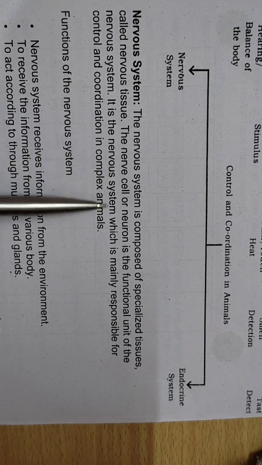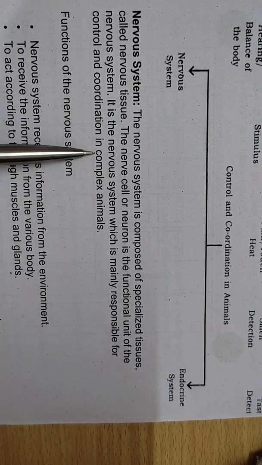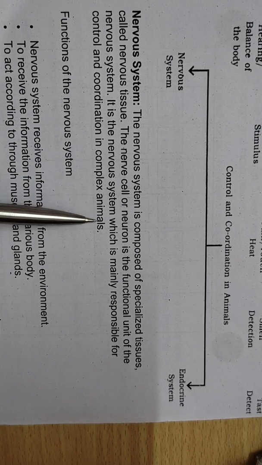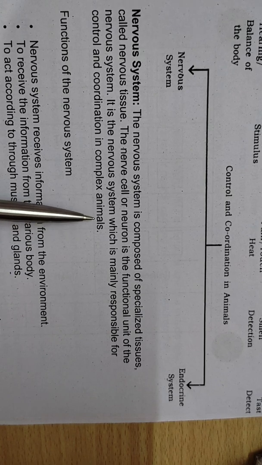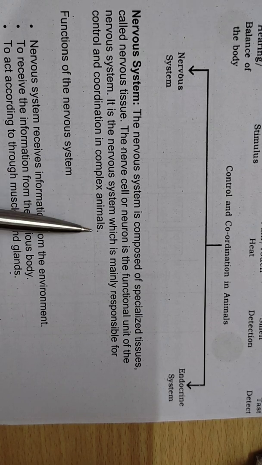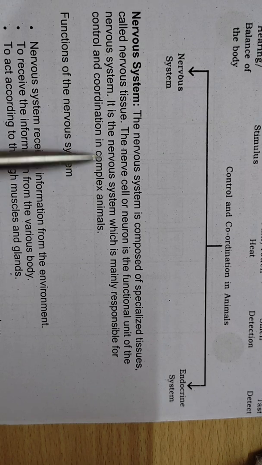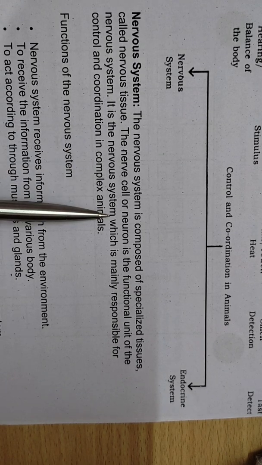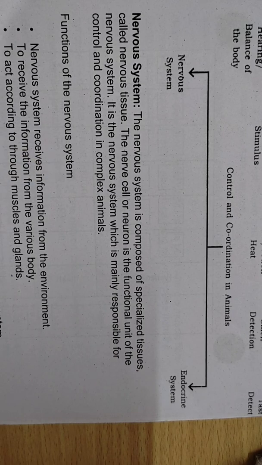It is the nervous system which is mainly responsible for control and coordination in complex animals. In complex animals, we are talking about multicellular organisms. So we can consider ourselves also as complex animals. In us, just like other animals, control and coordination happen because of the nervous system. So now let's see what the function of the nervous system is, right?